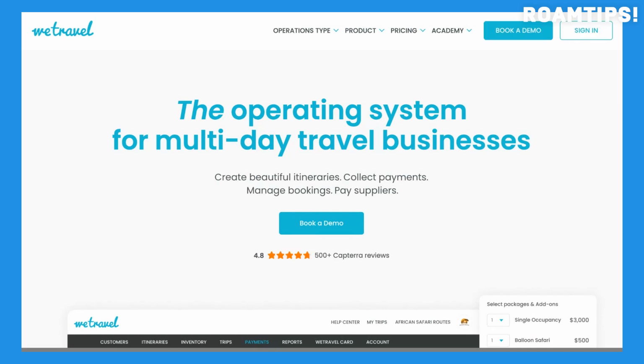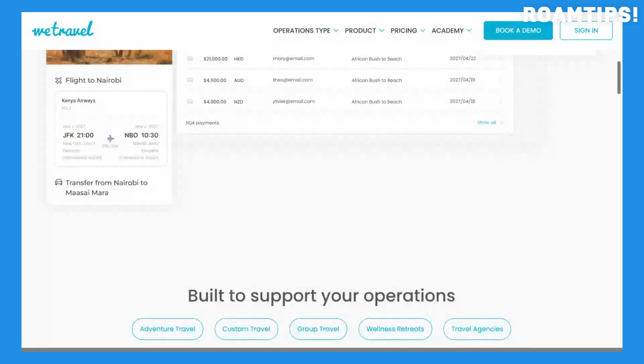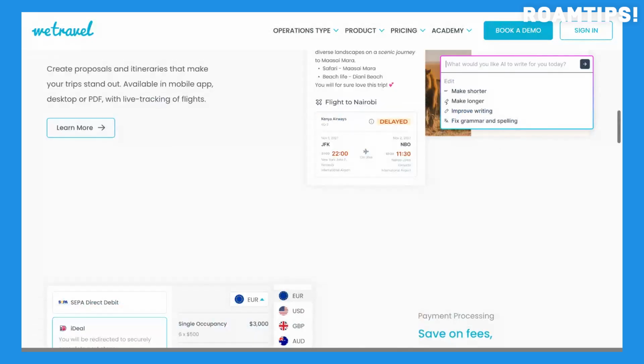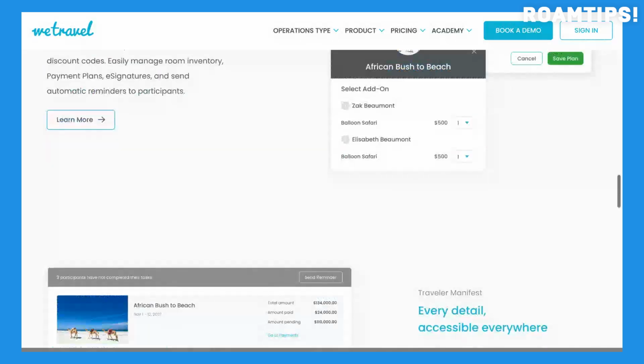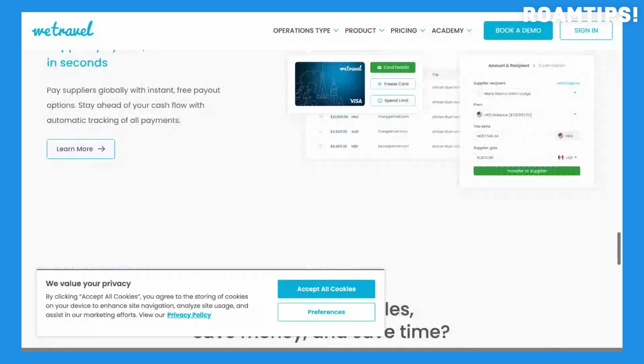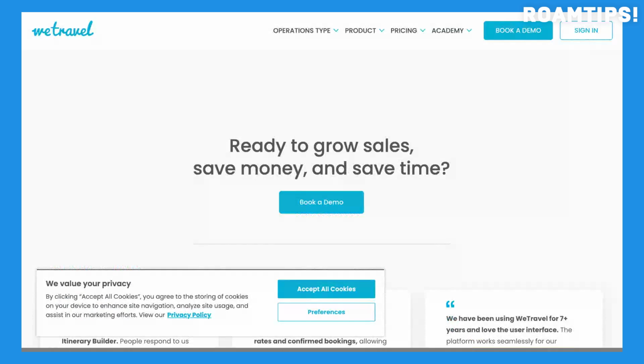Today we're taking a look at WeTravel, WeTravel.com, a platform designed for group travel planning and payments. Organizing trips for multiple people can be a logistical nightmare, juggling individual payments, coordinating itineraries, and managing communications. WeTravel aims to simplify this entire process, offering a centralized hub for all aspects of group travel management.